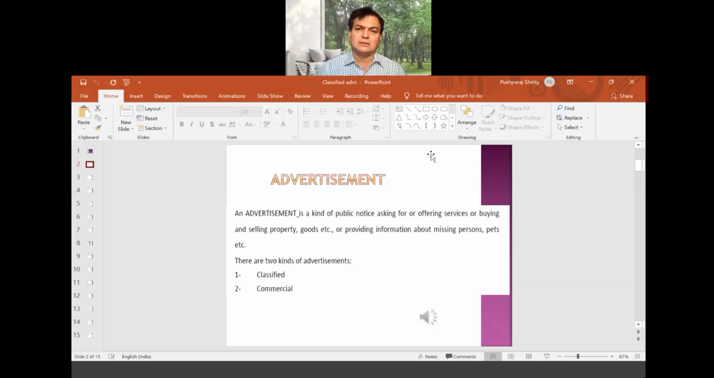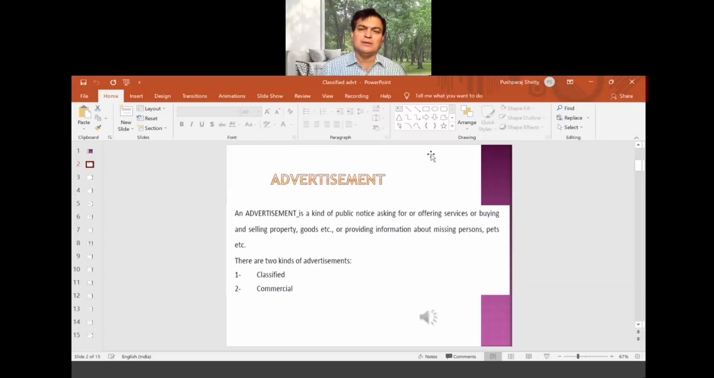Remember that in this term you don't have any questions on commercial advertisement, and commercial advertisements are just like posters. But remember that an advertisement is a public notice in order to provide information. So you're asking for or offering services or buying and selling property, goods, etc., or providing information about missing persons, pets, etc. These all come under classified advertisement. So it is nothing but a public notice. Public notice is a very important phrase here.